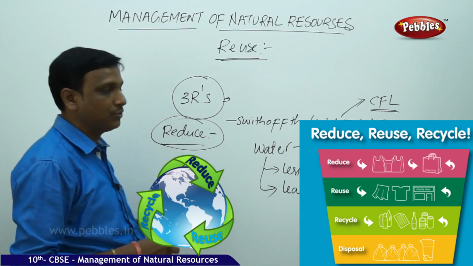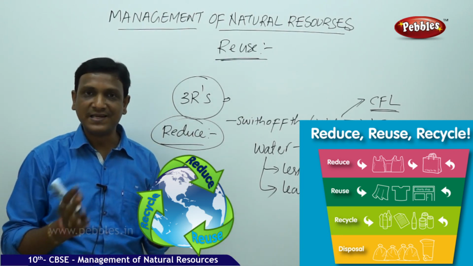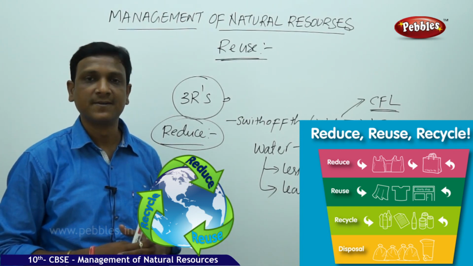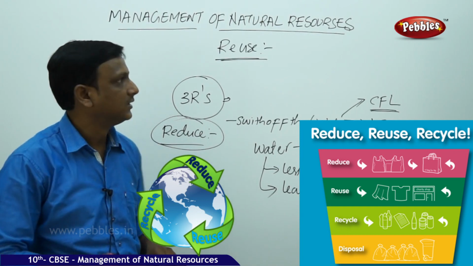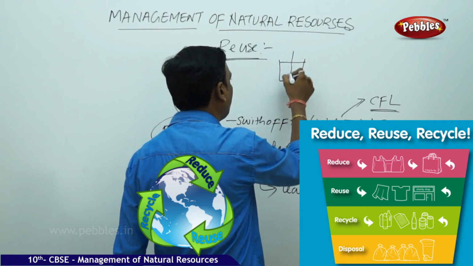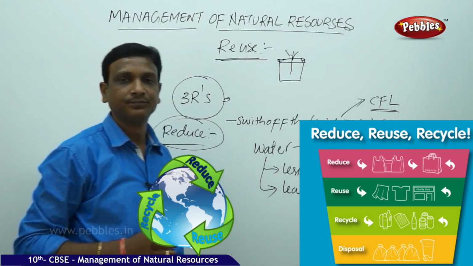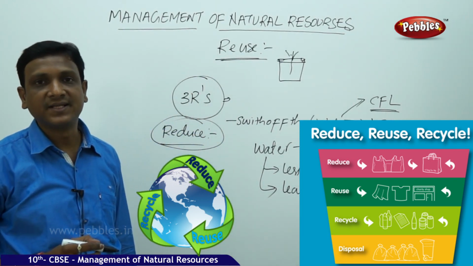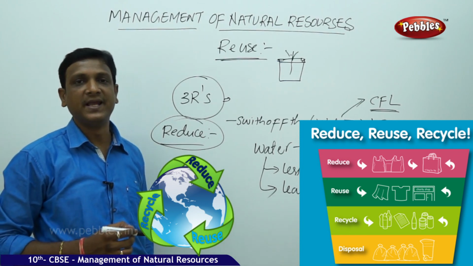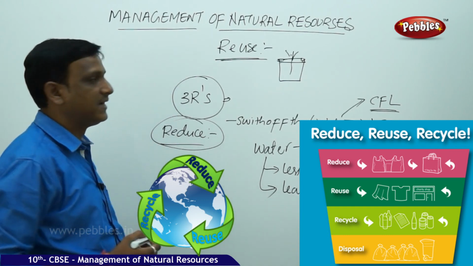So this is the reuse. We can add some creativity to the reuse. The old items can be well decorated. You can use them for decorating your house, or you can use them for different purposes. You see the broken buckets. The broken buckets can be used as a flower pot. You can grow a tree, or you can grow a small plant in that. Broken or damaged or old buckets. Or tires. Tires are used in a novel way to decorate, and for play. You can make some swings for the children to play. So in this way, we can reuse the materials.